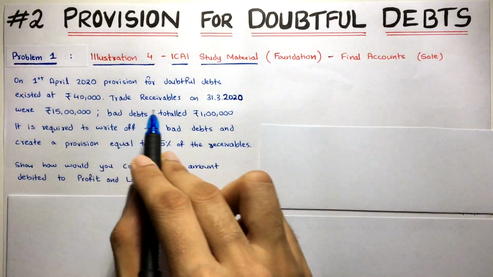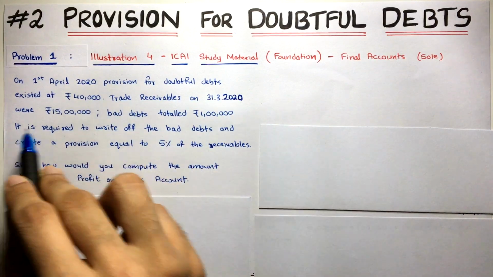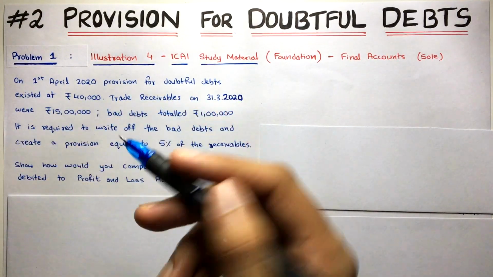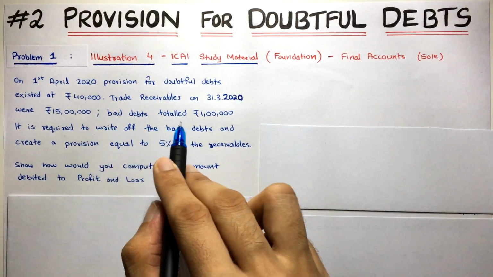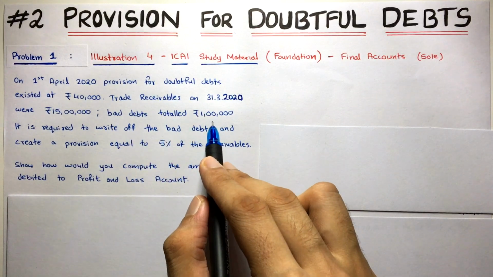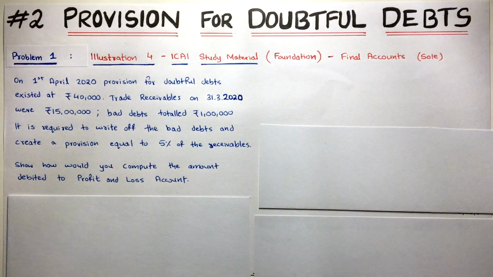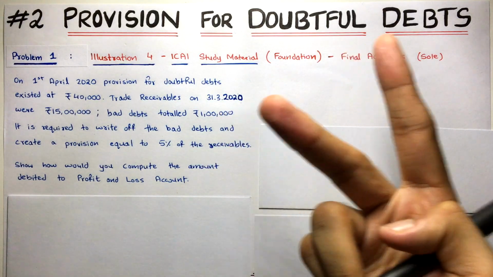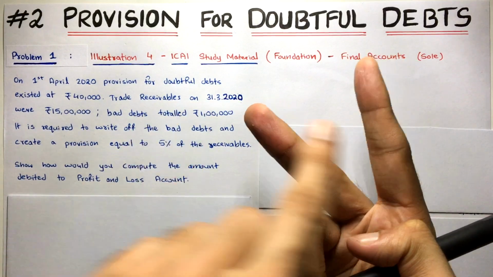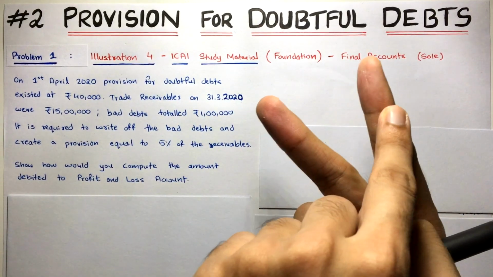Trade receivables on 31st March 2020 were 15 lakh. So that's the debtors balance, account receivable balance. And then see here, bad debts totaled 1 lakh. What is the meaning of this? Bad debts have happened of 1 lakh. Now here you have to properly assume one thing. Two options can be there. Either these bad debts are from the trial balance, or these bad debts are in adjustment. We also call that further bad debts.